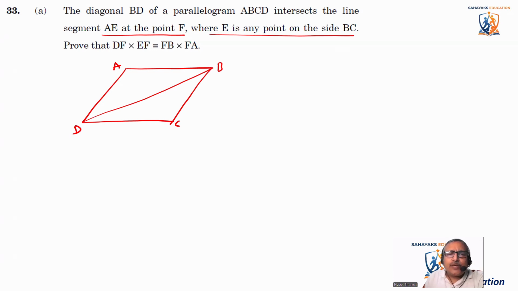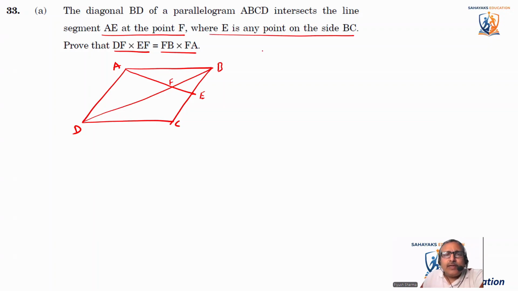Prove that DF multiplied by EF is equal to FB multiplied by FA.